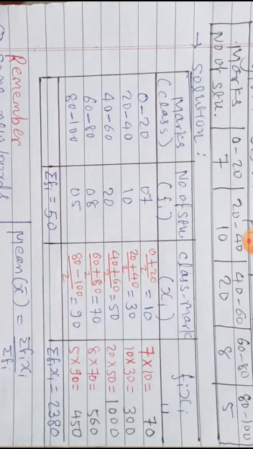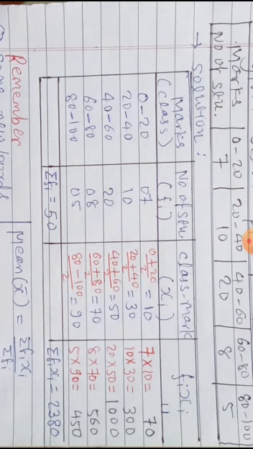Now I have written this work here in red letters, so you do not have to write it. So 10, 30, 50, 70, 90 are xi. Now fi xi, just like the previous one, means fi multiplied by xi. So 7 multiplied by 10, 10 multiplied by 30, 20 multiplied by 50. So 70, 300, 1000, 560, 450, and the sum of all this is 2380. That is known as sigma fi xi, because it is the total of fi xi.